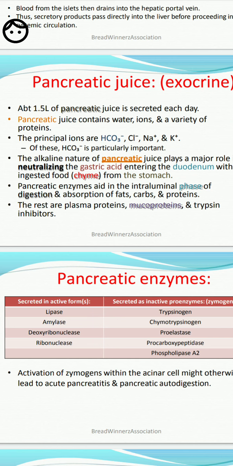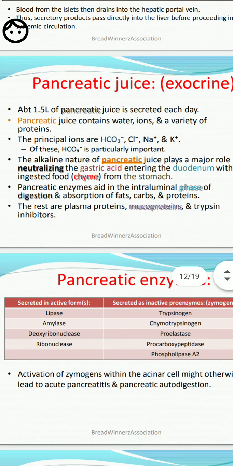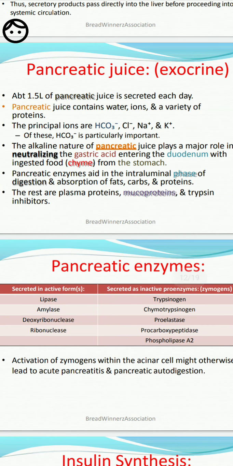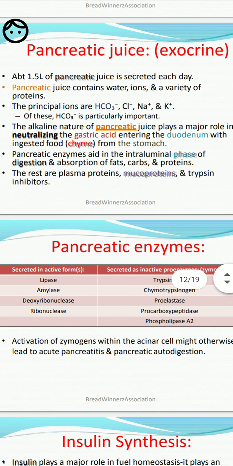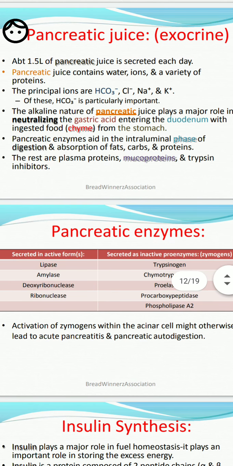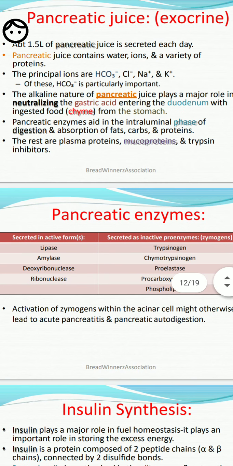Generally, when the food material passes into the stomach region, these juices actively participate in the digestion process. So the duodenum receives the ingested food, meaning chyme, from the stomach region. Pancreatic enzymes aid in the intraluminal phase of the digestion and absorption of fats, carbohydrates, and proteins. The rest are plasma proteins, mucoproteins, and trypsin inhibitors.